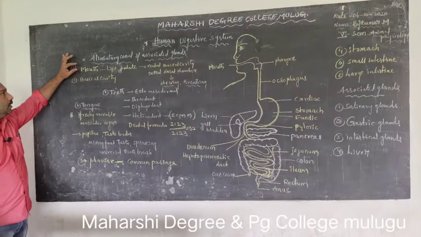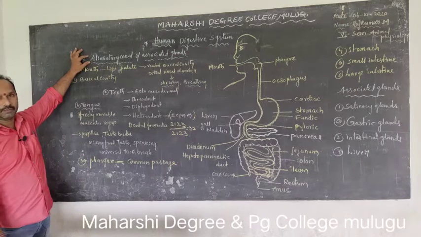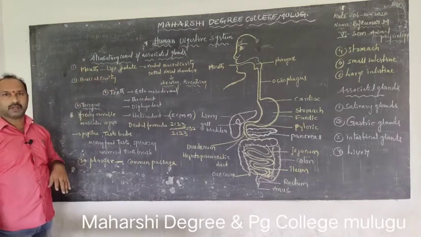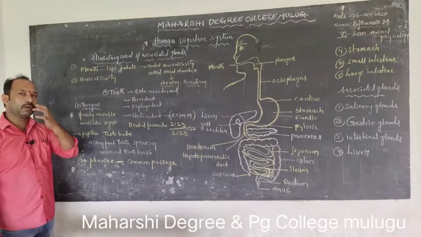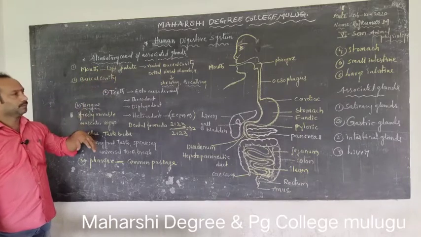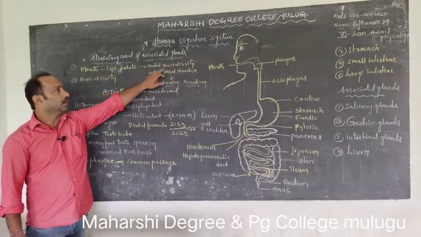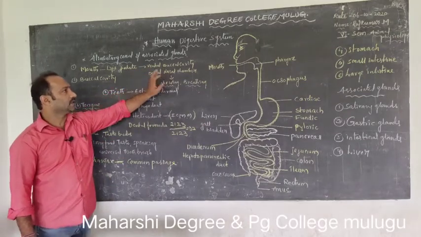First, the mouth. It is the opening cavity of the alimentary canal. The mouth is covered by an upper lip and a lower lip. Inside the mouth, the ventral side has the buccal cavity and the dorsal side has the nasal chamber.